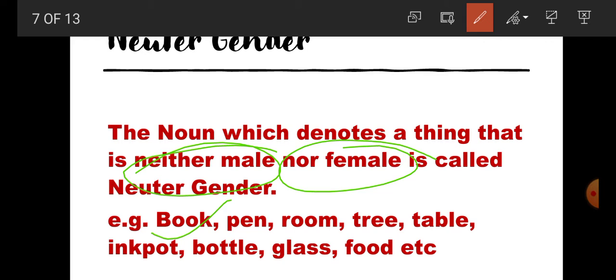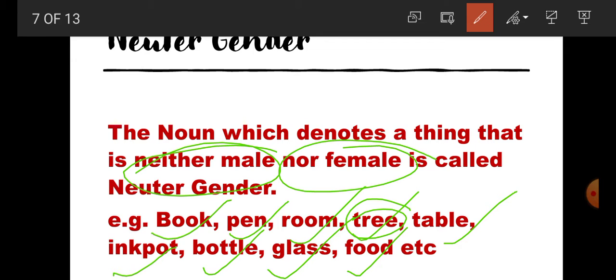For example, book is a non-living thing, pen, room, tree, table, ink pot, bottle, glass, food, all non-living things. Here, students, tree is not a non-living thing, but in the English language we treat tree as a non-living thing. So all these things, students, indicate neuter gender because they are neither male nor female according to the English language.